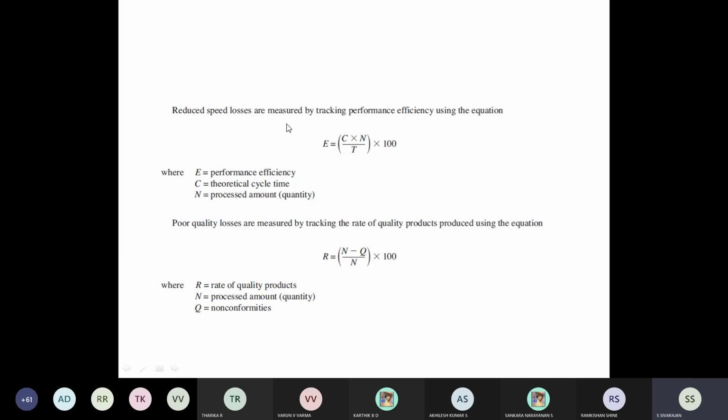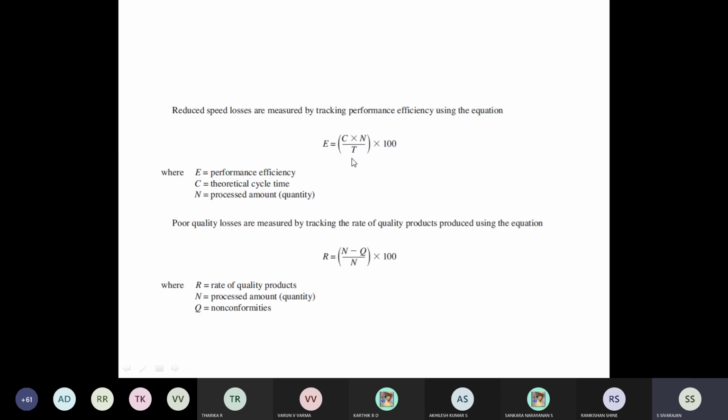And the next one is speed losses. We have something called C into N by T into 100. So 3 metrics are there. One is availability loss, the second one is speed loss or performance loss, and the third one is quality loss. In case of speed loss, we have C into N, where C is the theoretical cycle time multiplied by N, the number of components processed, divided by T, the operating time. So C into N by T will give the performance efficiency E.